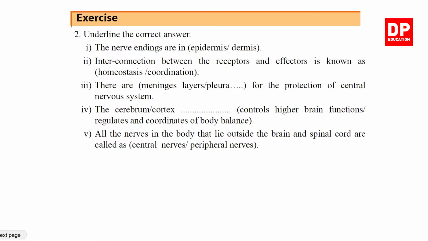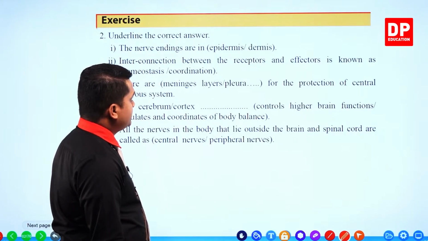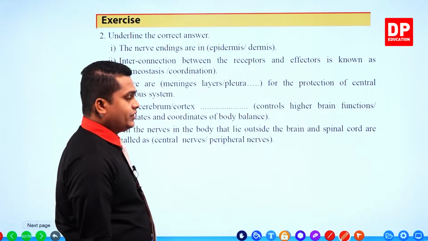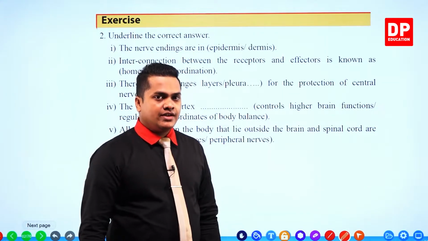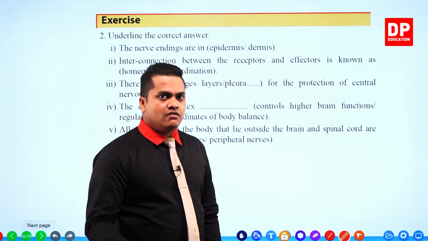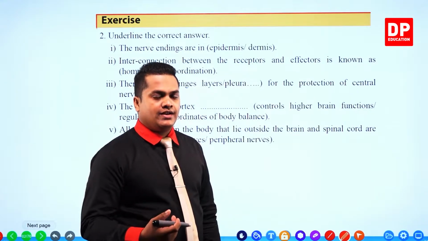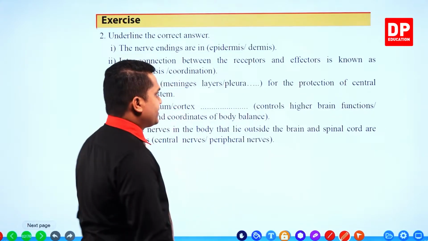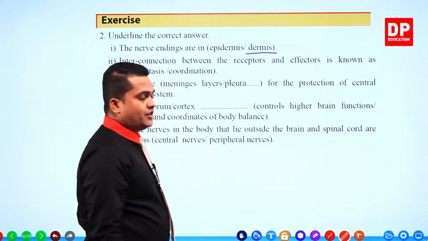Underline the correct answer. In these questions, you have to underline the correct answer. Let's see. The nerve endings are in the epidermis or the dermis. Almost all the components in the human skin are contained within the dermis. Therefore, the nerve endings, which help to detect sensations, are also located inside the dermis. So dermis is the answer.